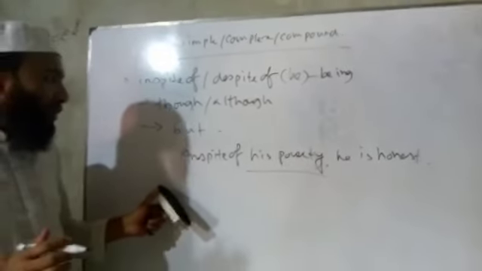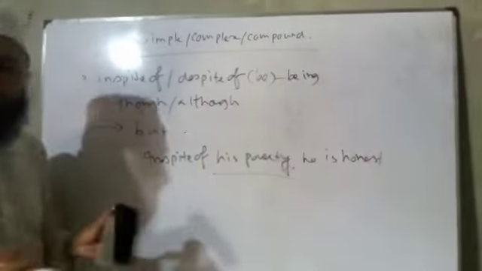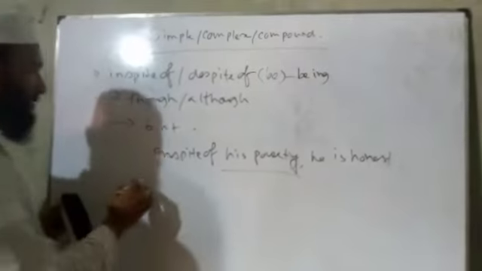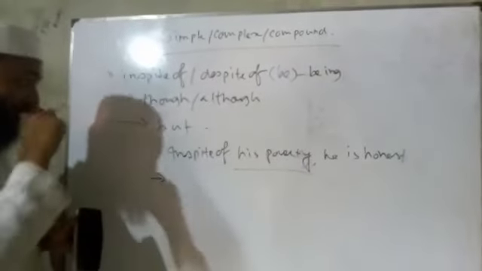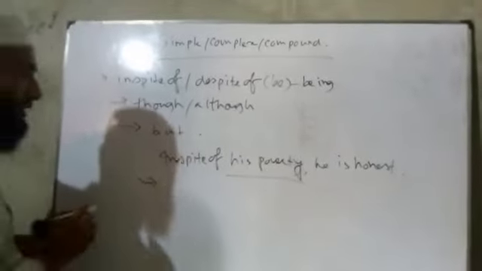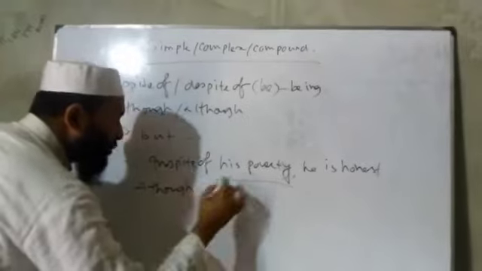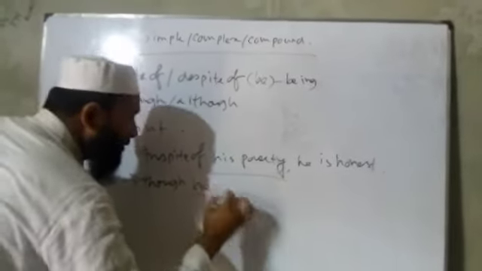Then in complex, though or although will make it a subordinate clause, and there will be another clause. So as per the rule above, in case of in spite of, in complex will be though or although. His will be he, as it is in present form. Though he is.